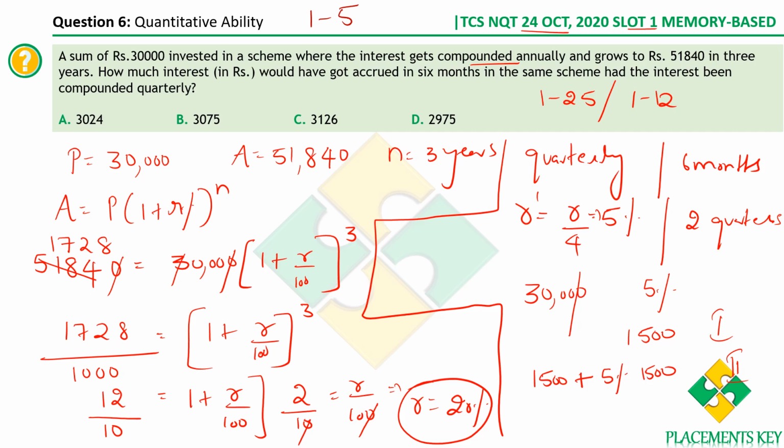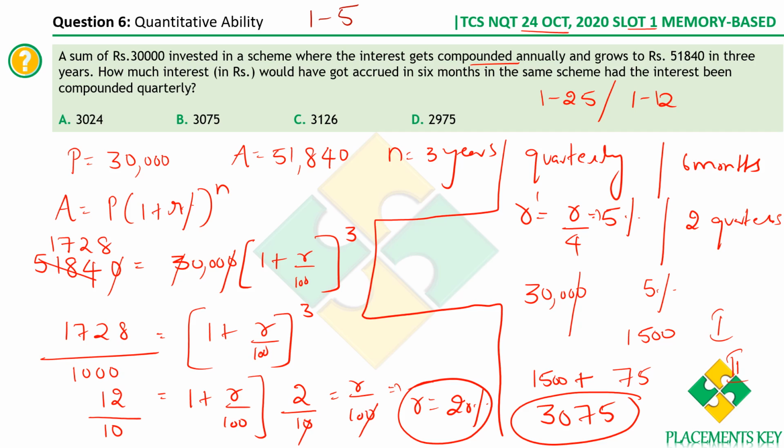Now 5% of 1,500, please don't write it as 5 by 100 into 1,500 again. 10% of 1,500 is 150, so 5% has to be 75. Therefore this is the total interest accrued in 2 quarters. So 1,500 plus 1,500 plus 75, you get the answer as 3075.